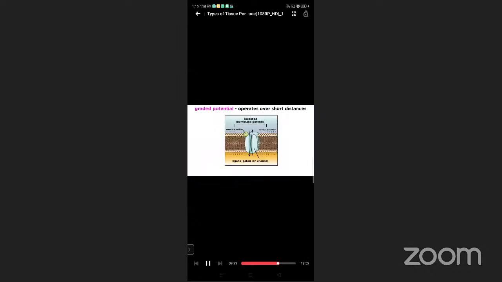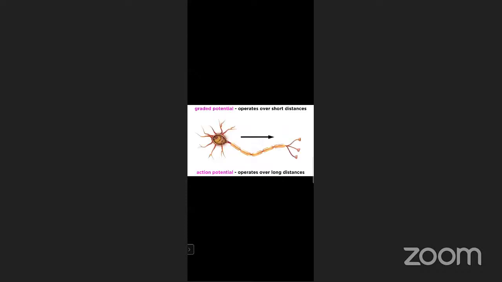This signal will be either a graded potential, which operates over short distances, or an action potential, which operates over long distances, like the length of an axon. In the latter case, depolarization must exceed a particular threshold, meaning sodium channels must open and a sufficient number of sodium ions must diffuse into the cell.